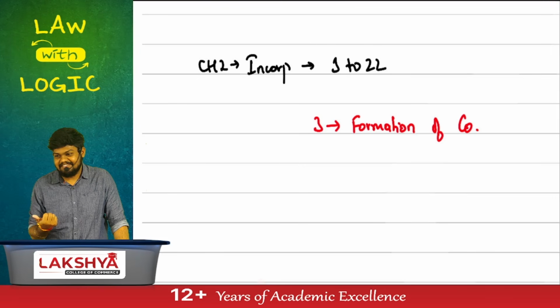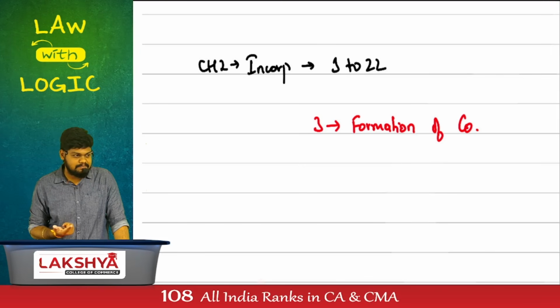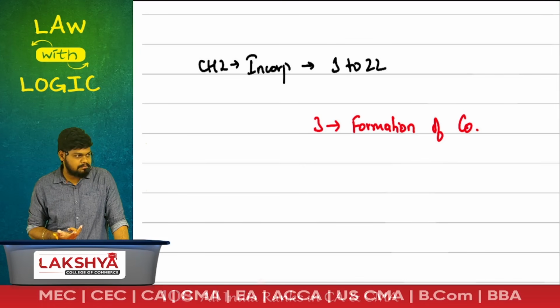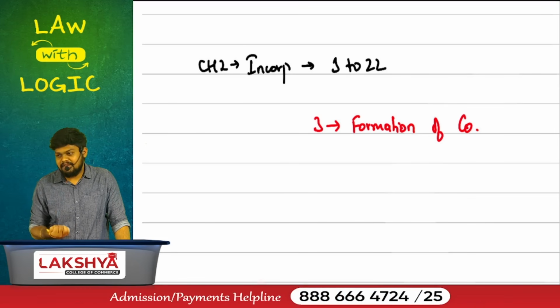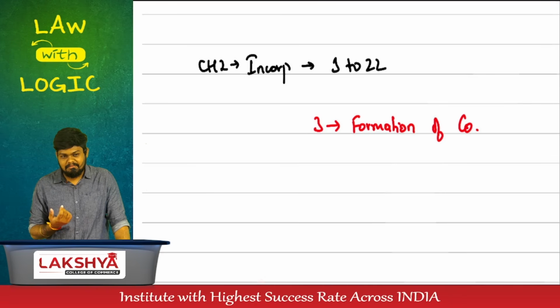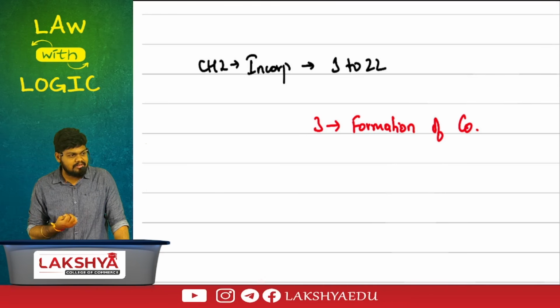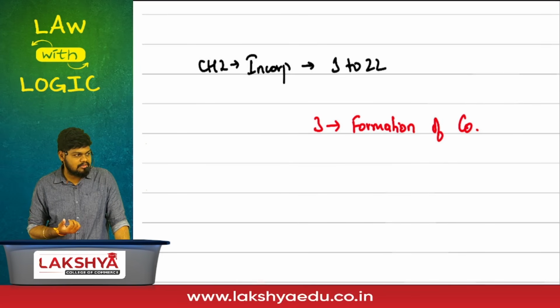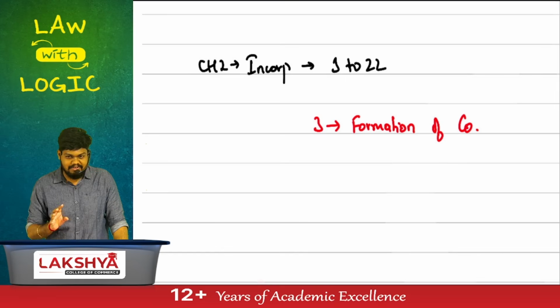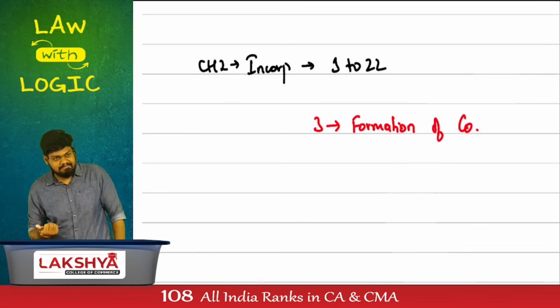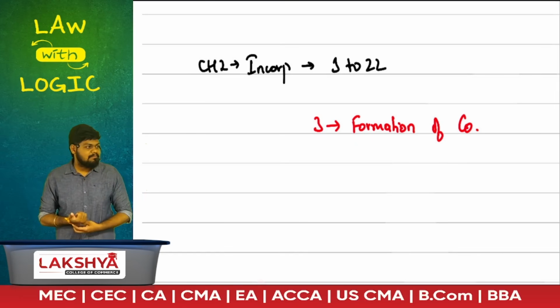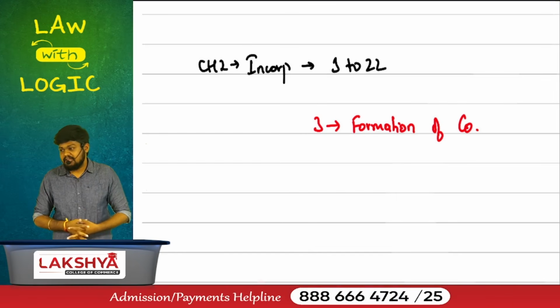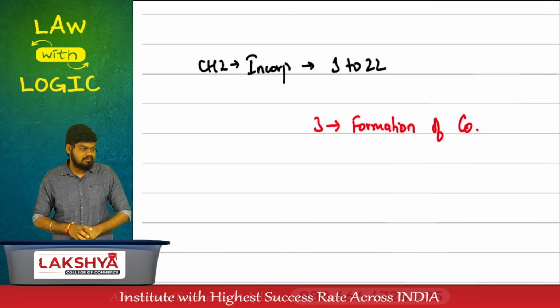268, 271, 285. 220, 242. You answer the word company, I'll answer the rest of it. Subsidiary company, section 2 clause 87. Associate company, 2 clause 6.